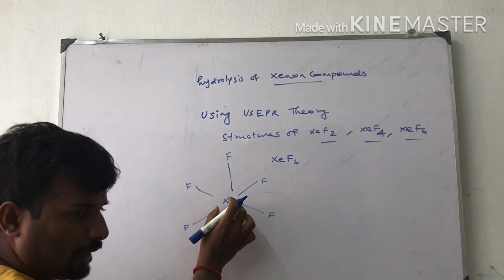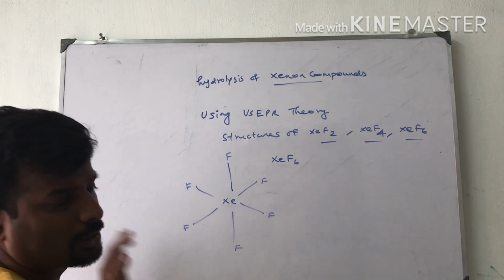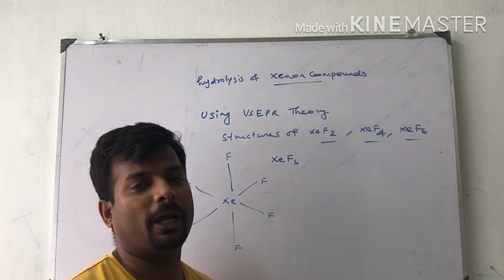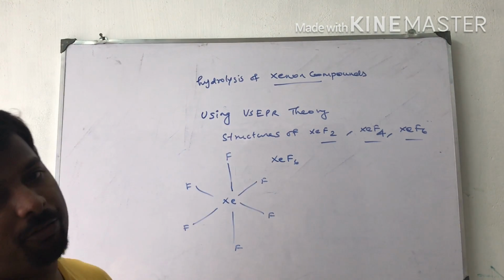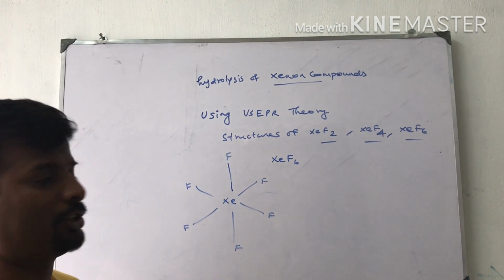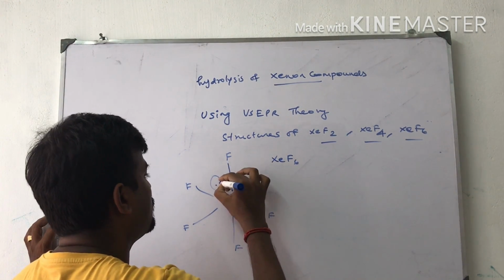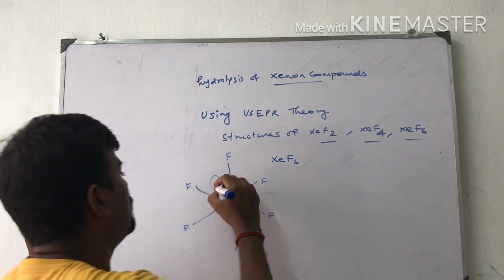Xenon is a bigger atom and fluorine is very small, so the difference is high, meaning more fluorine atoms will attach. That is why xenon hexafluoride is possible.